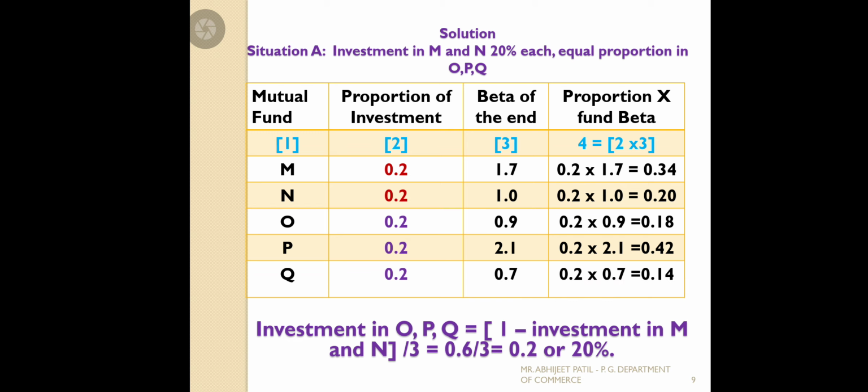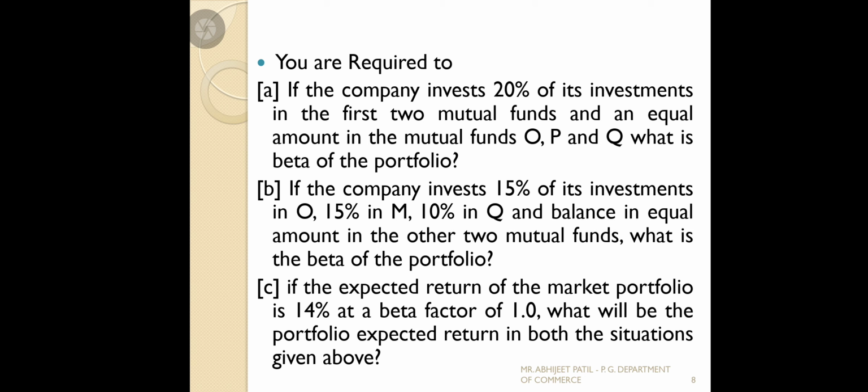Okay, we only want to check the portfolio beta proportion. It is given in percentage; convert that and divide that, and we'll get the remaining activities as per the situation. Situation number 1 we have calculated. Now we'll go for situation number 2. See situation number 2, it is a very important thing.